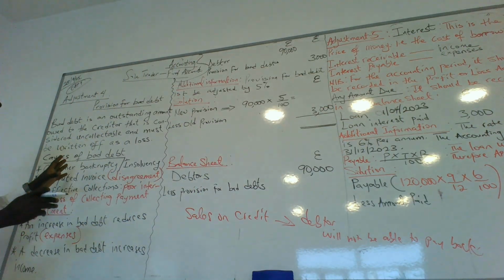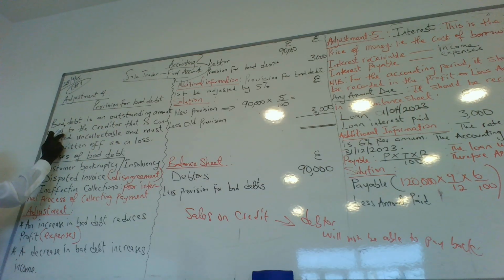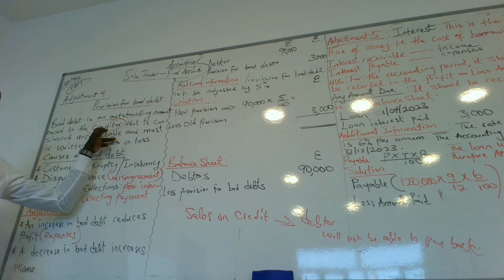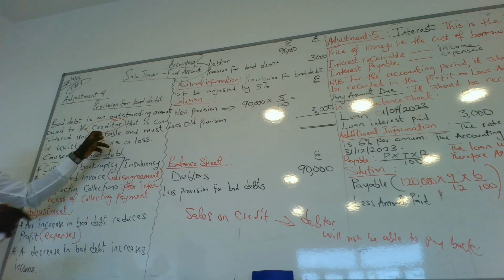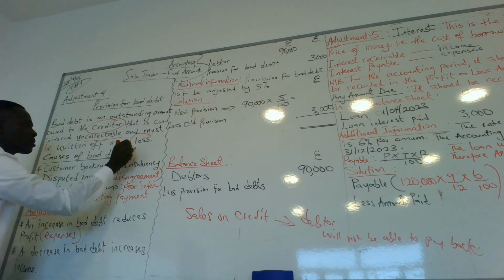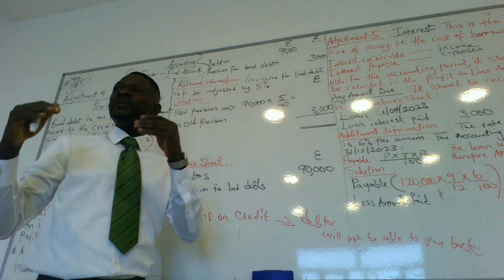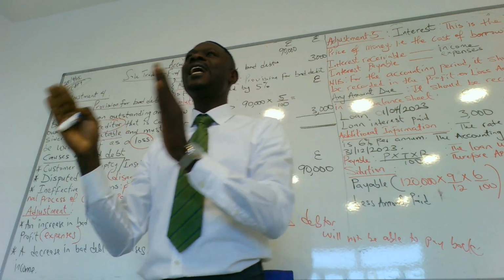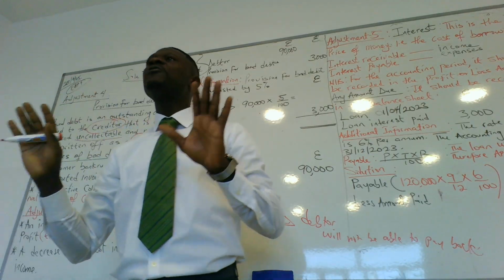So look at provision for bad debt. I said the bad debt is an outstanding amount owed to the creditor. Who is the creditor? The one who gives product to the debtor, the one who gives money. The product sold on credit to the customer is considered uncollectible and must be written off as a loss. So the product has been sold, money is not received, then it should be considered as a loss. That is provision for bad debt.